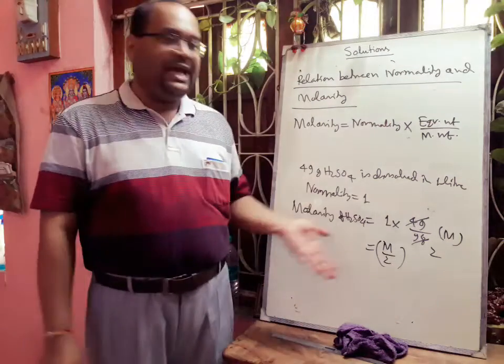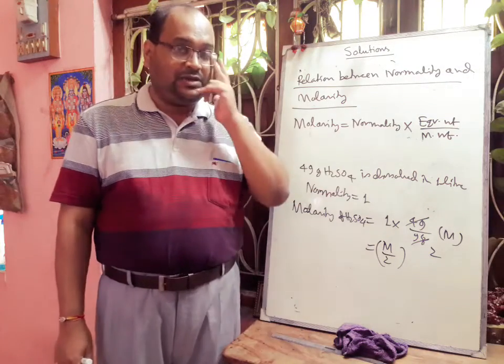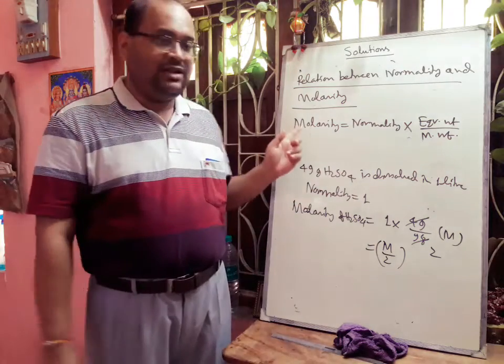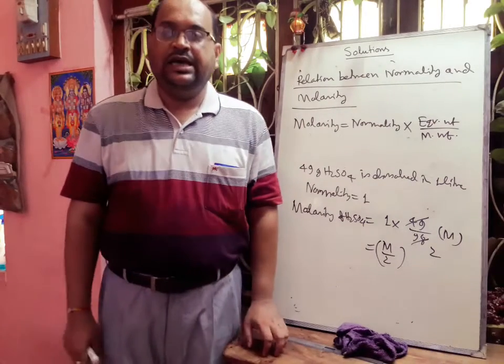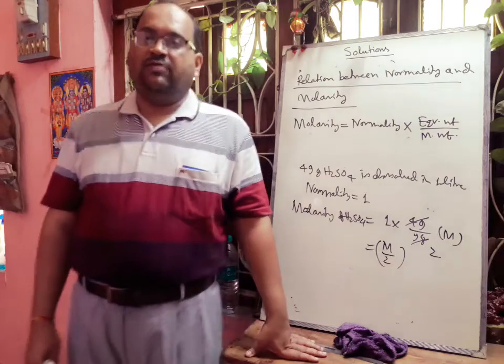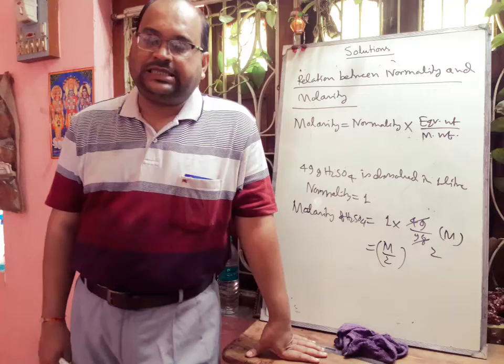Definitely if we take 98 gram sulfuric acid dissolved in 1 liter solution, then it is 1 molar, and if you want to calculate the normality, it will come 2. So you can easily convert from normality to molarity and molarity to normality. So next we will discuss the molar solution.